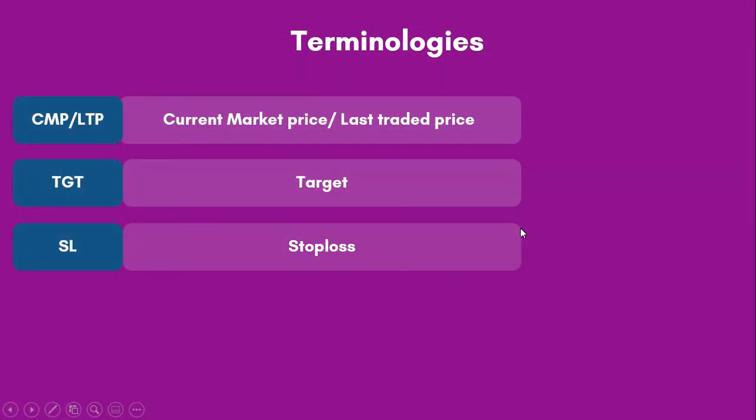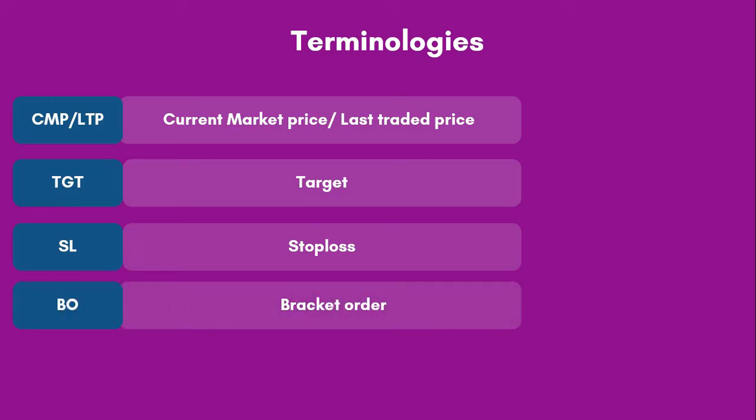Coming back to our terminologies, apart from target and stop loss, the next term that we are going to talk about is bracket order, or BO. BO is a special type of order where when you place an order, you can keep a target and stop loss together. So if target is achieved, stop loss will be automatically cancelled, and if stop loss is achieved, target will be automatically cancelled.